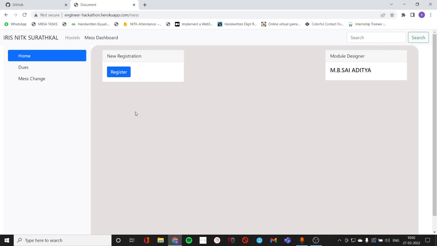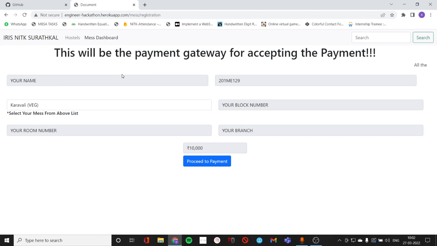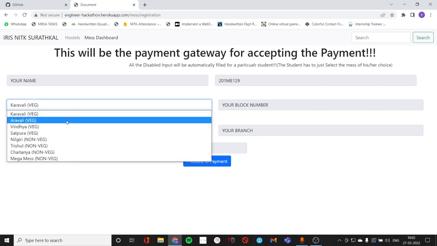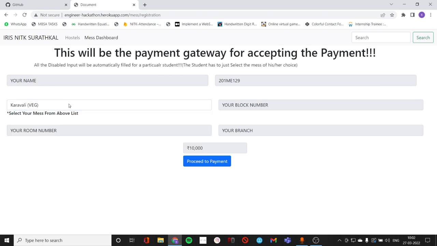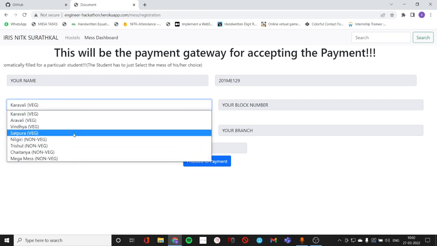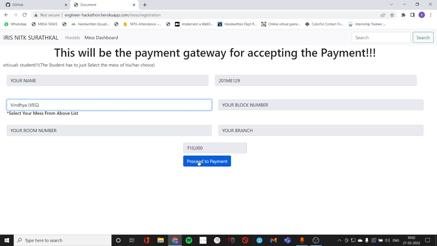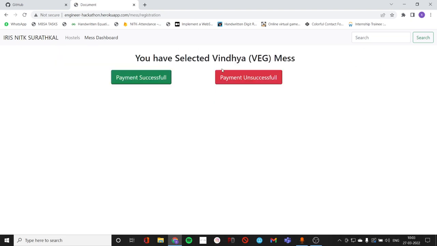For example, if I'm a newbie who has just come to the college, I can click on new registration and register myself. Obviously the college has all the details, so my name, roll number, block number, room number, branch, and the payment which has to be made would definitely be there. And these are the names of the messes of our college, which would be changed according to the college for which this website is made. So I'll select a mess, that is Vindhya, and proceed to payment. And there are two options obviously.